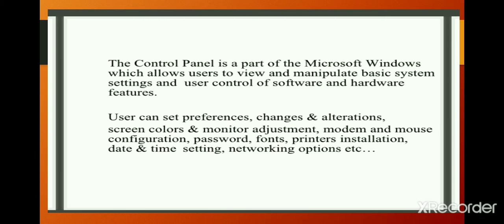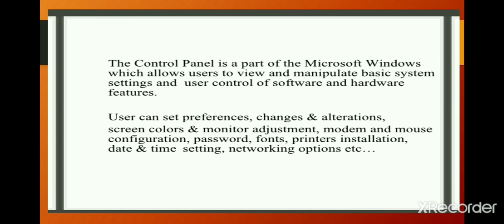Control Panel is a system folder using which we can make changes in the appearance and current settings of Windows. These include appearance and personalization of the desktop, hardware and software setup and configuration, system and security, networking and internet, user accounts and family safety, setting the clock, language and region.